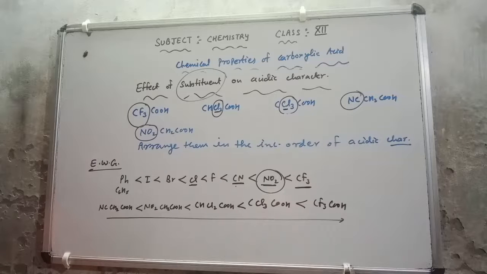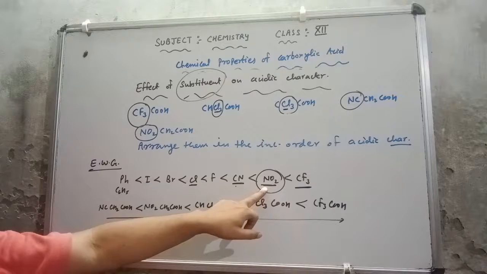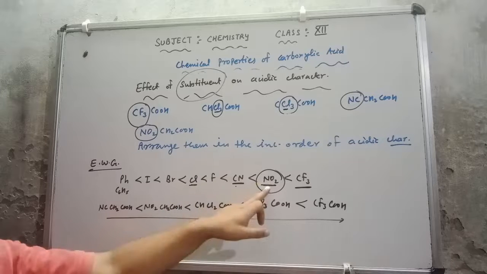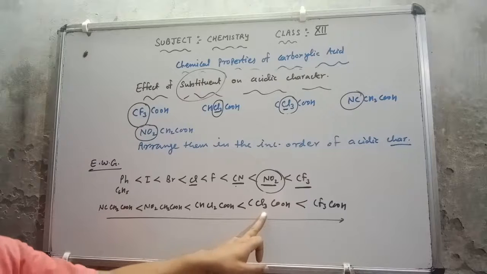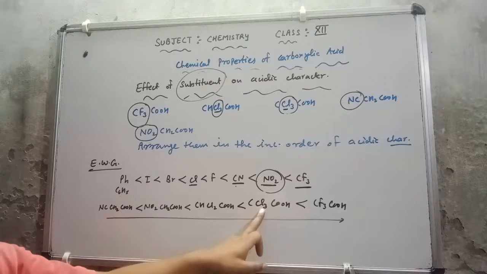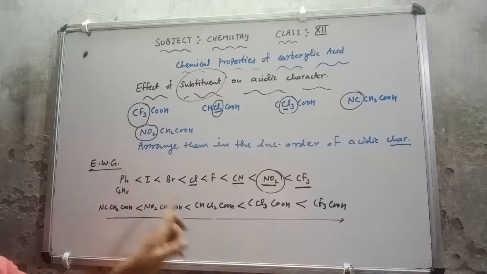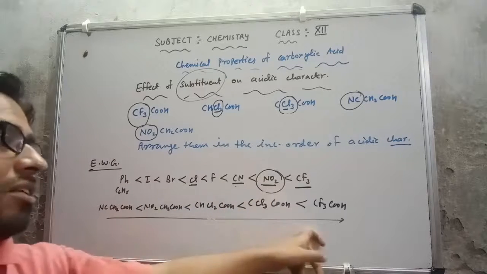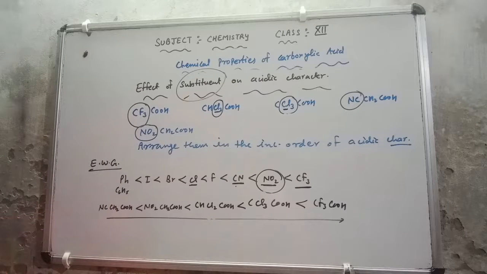This is the increasing order. Keep in mind, you people are thinking that the nitro group is more electron withdrawing in comparison to Cl. Yes, the nitro group is stronger, but here 3 Cl are available. Three electron withdrawing atoms are attached on that carbon. That is why this is stronger. Same here, 2 Cl are available, that is why this is stronger. If only 1 Cl were available on that carbon, then the nitro group would come first. So this is the increasing order of the acidic character of the given compounds.